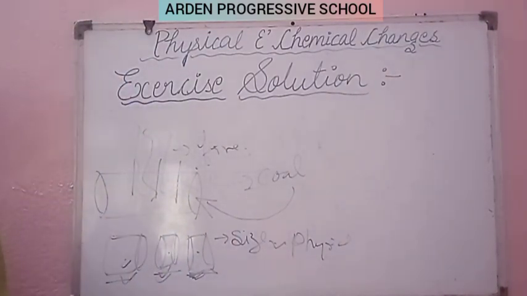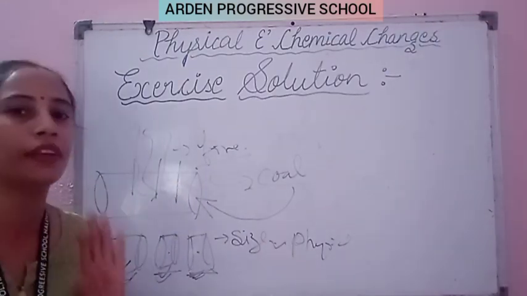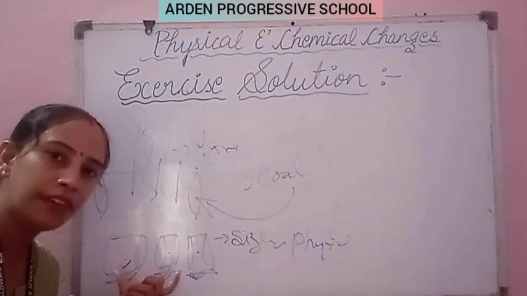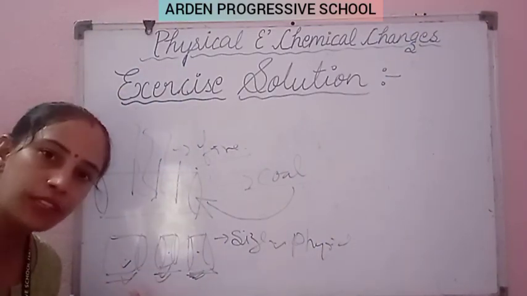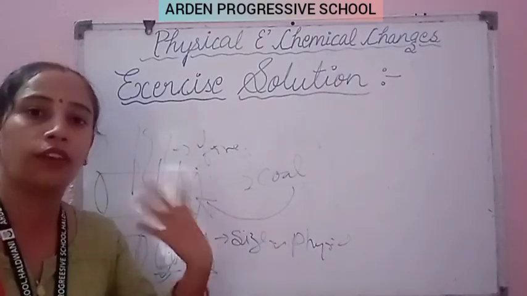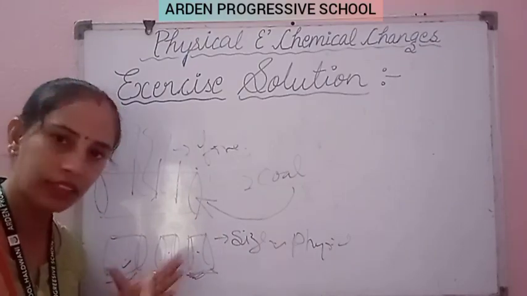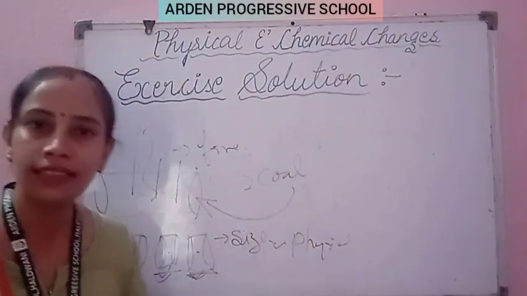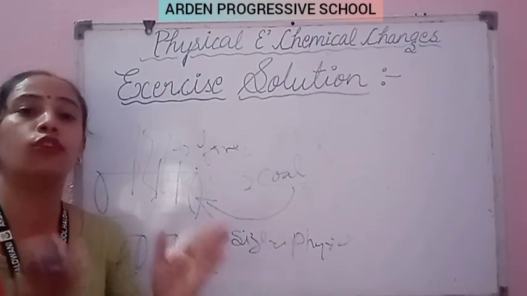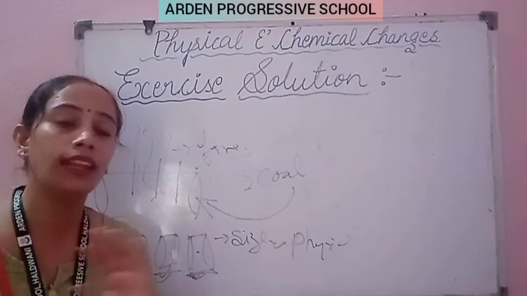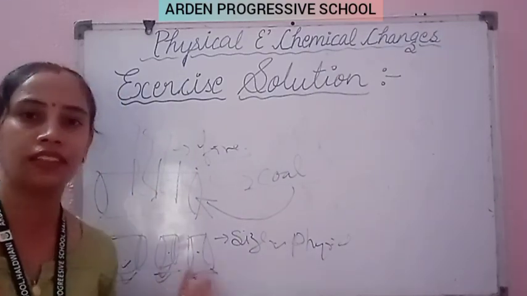Why burning of wood and cutting it into small pieces are considered as two different types of changes. So I hope this is clear to you कि cutting को हम different change क्यों ले रहे हैं. This is a kind of physical change, and burning of wood, why is it a different type of change? During the cutting only the physical change takes place. Why? Because there is a change only in the size of the wood. Clear? That's why it is the physical change.